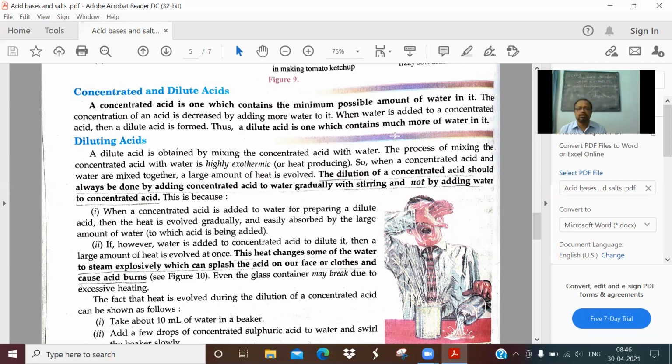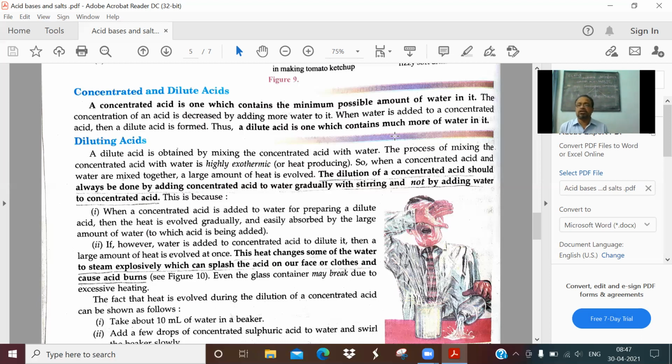This dilution of the concentrated acid should be done by adding acid to water gradually with stirring, not by adding water into acid. That is, take some water in a beaker, add concentrated acid into the water drop by drop with constant stirring, so that the heat given out is equally distributed in the water, drop by drop, gradually. Never add water into concentrated acid.